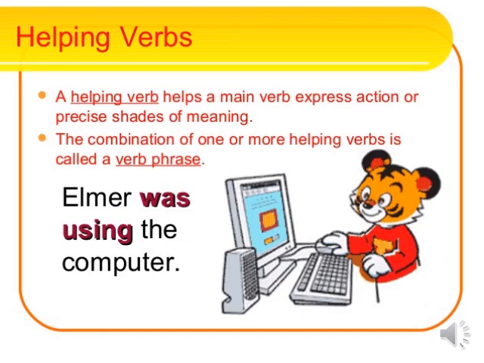Now next is your helping verbs. So what are helping verbs? Helping verbs are those verbs which help a main verb to express an action. And verb phrase is the combination of one or more helping verbs with a main verb. Example is given here. Elmer was using the computer. So was is your helping verb here and using is your main verb.